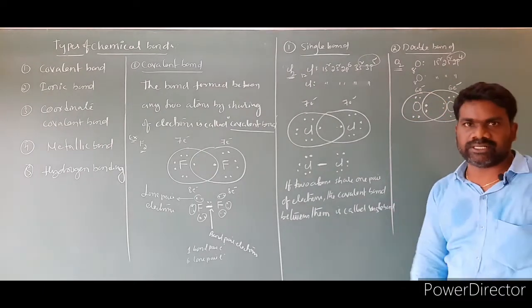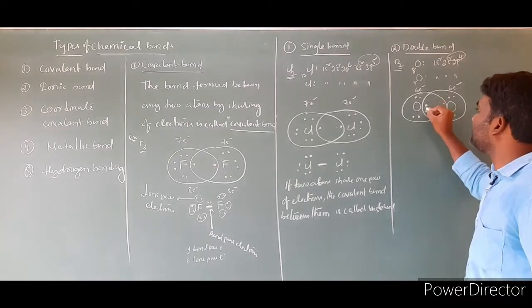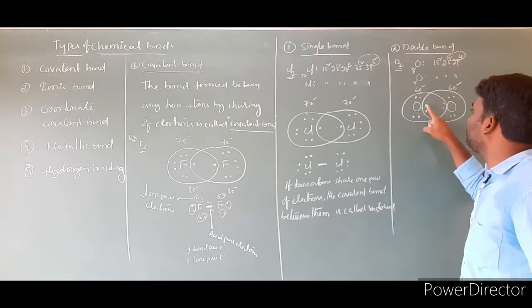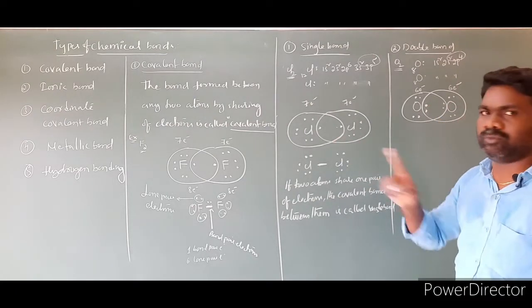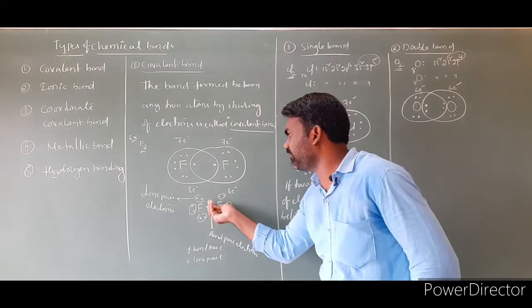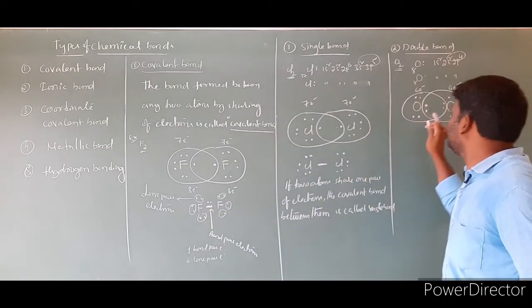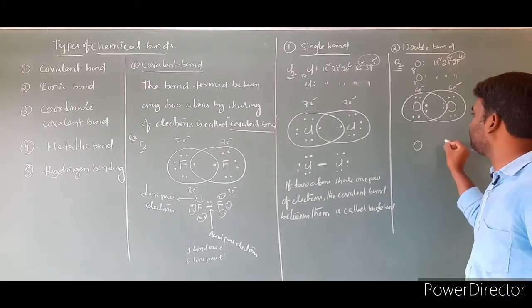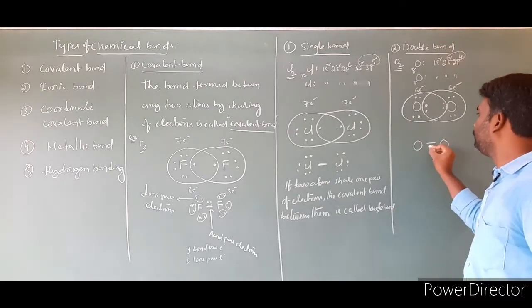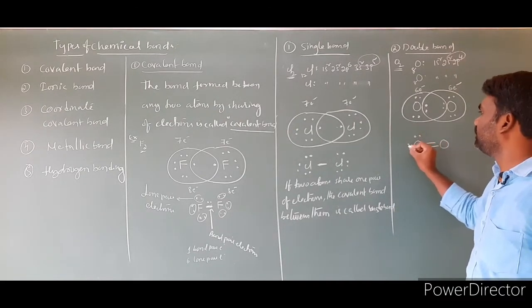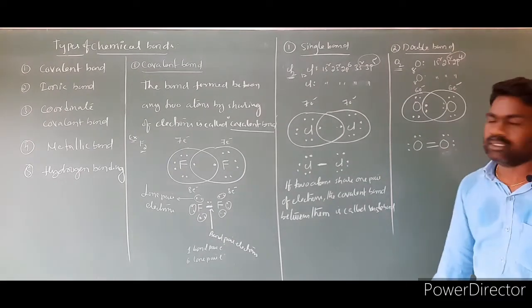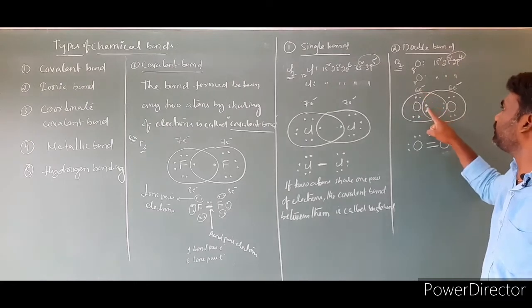I showed the sharing of electrons in this case. Now this is one pair, 2 electrons is one pair, these 2 electrons is one pair. Now these 2 electrons can form 1 bond. I already showed you this bond, this hyphen, is shown by how many electrons? 2 electrons. This is one bond, this is the second bond. We can show oxygen, then 2 pairs. The remaining 4 electrons we have to show in the form of lone pairs. And after sharing, 6 is there, these 4 electrons belong to this side, these 4 electrons belong to this side.